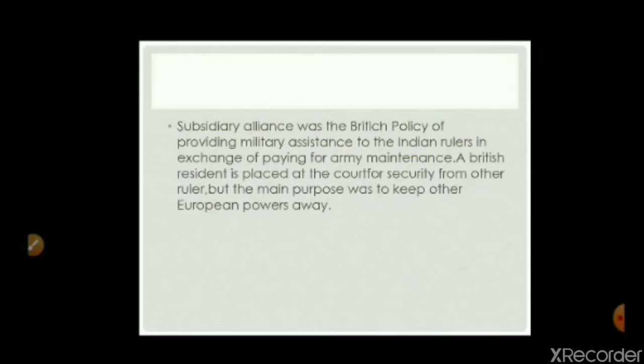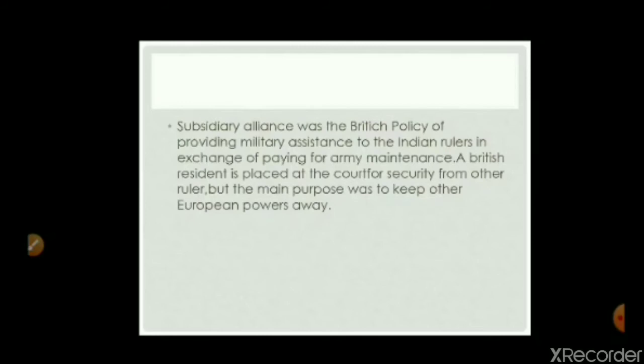Basically, if Indian rulers got into this alliance, then they could not keep their own army. Instead, they would get army support from the British, and the expense of this army, which was provided by the British, had to be borne by the Indian king. The maintenance had to be paid by the Indian king, and other than this, a British resident or a British officer would always be there in the court of that kingdom.